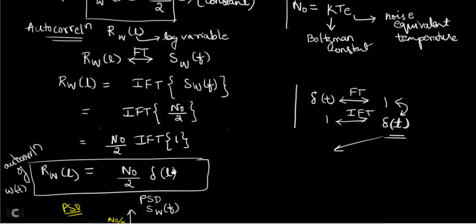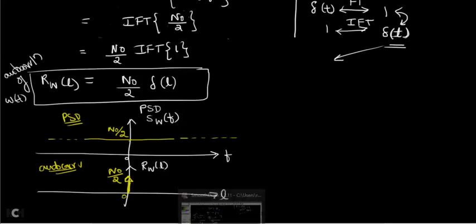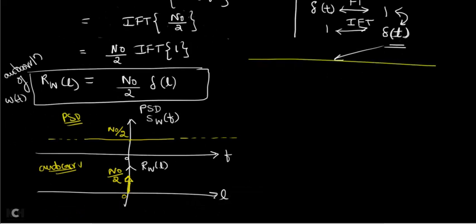And after this graph, you should also understand what the average noise power present inside your white noise is.